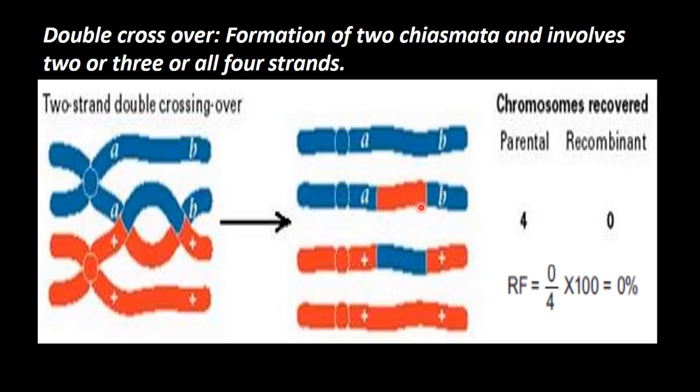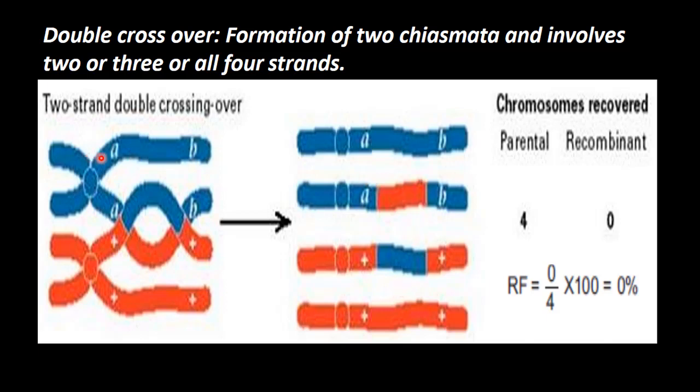Here the loci of the genes are not changed, and this chromatid remains as such, plus and plus, and this chromatid also, plus and plus. Alleles remain there itself in that same loci. In between portion is changed.